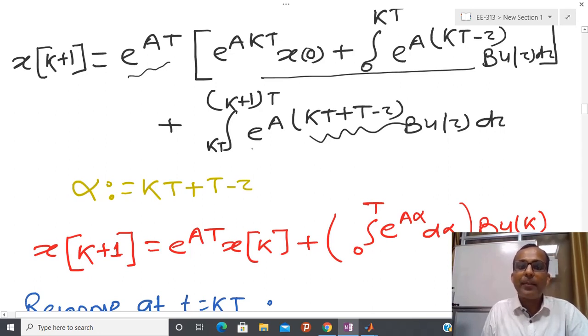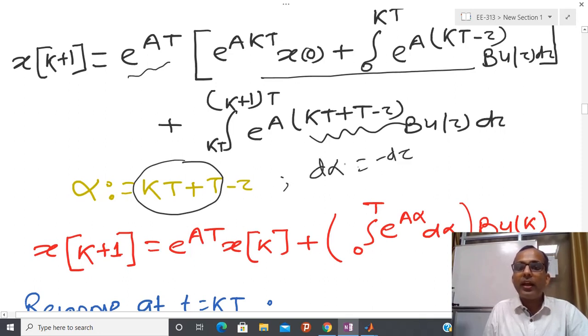If you calculate d alpha, since these two quantities are constant, d alpha is minus d tau. To absorb this negative sign, T becomes the upper limit and 0 the lower limit, and this kind of expression comes into picture.